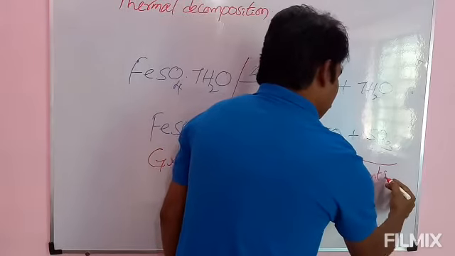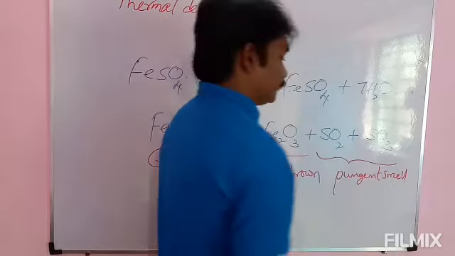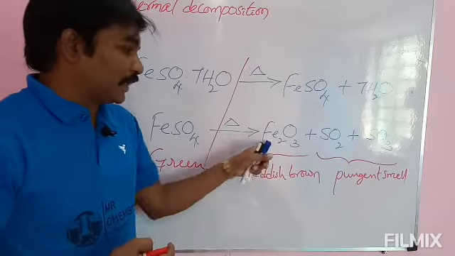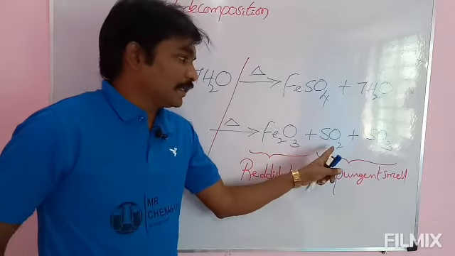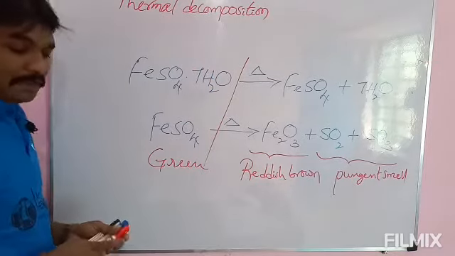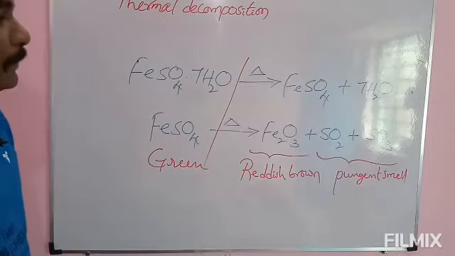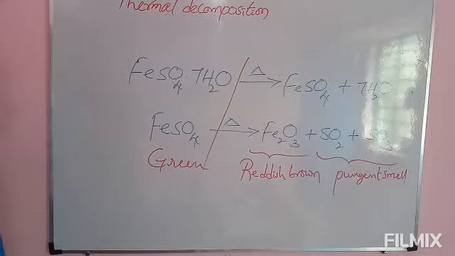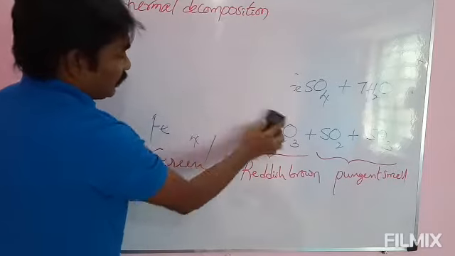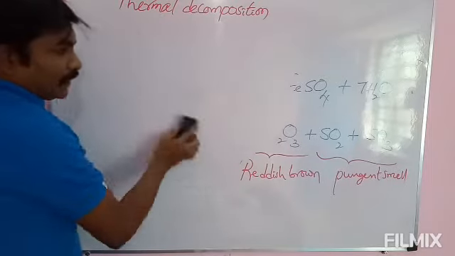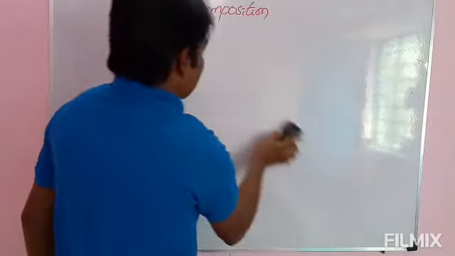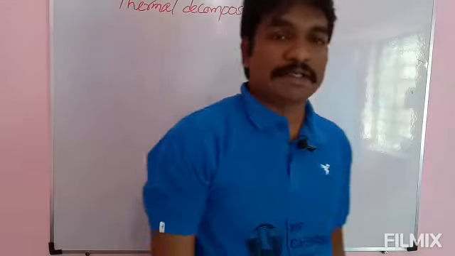Pungent smell. The color of Fe2O3, ferric oxide, is reddish brown, the smell of sulfur dioxide and sulfur trioxide is pungent, and the color of ferrous sulfate is green. Please note down this one. These are different examples for thermal decomposition. Once again, what is thermal decomposition? Thermal decomposition is a chemical reaction in which decomposition of a reactant takes place in the presence of heat energy.